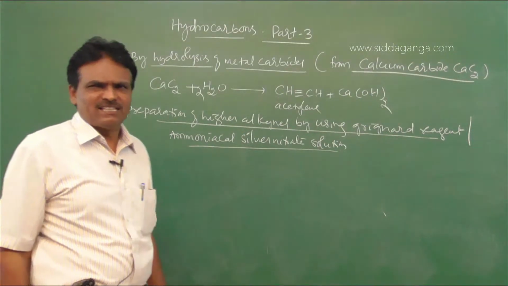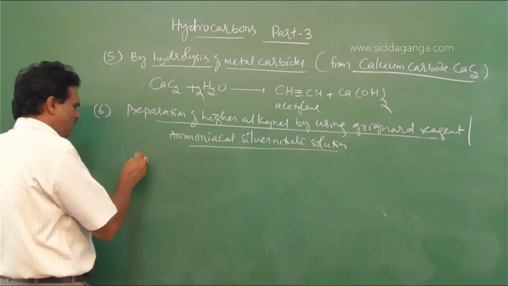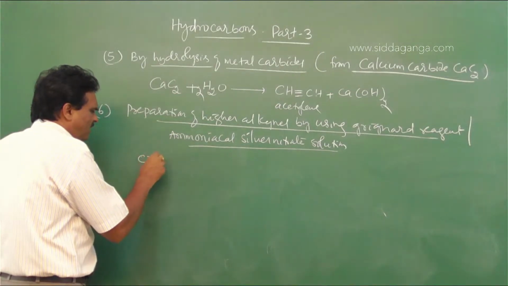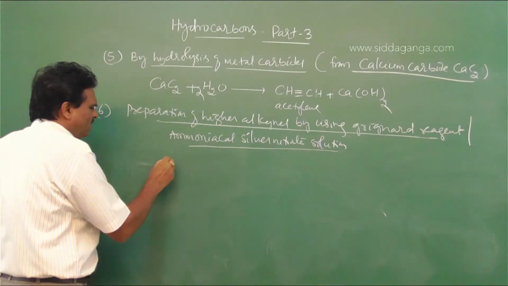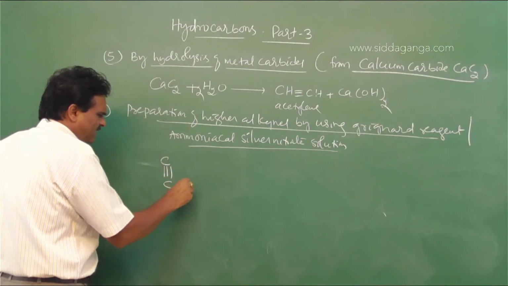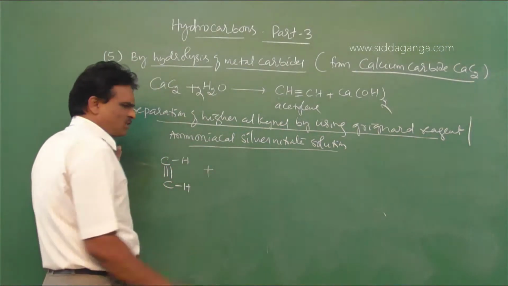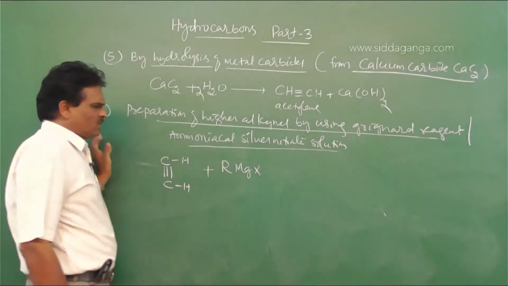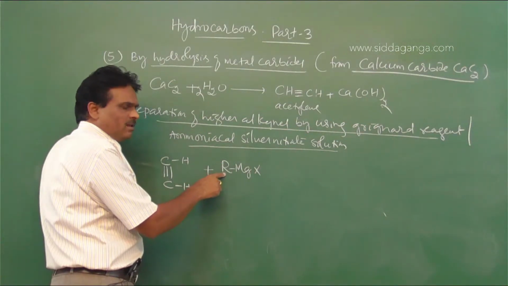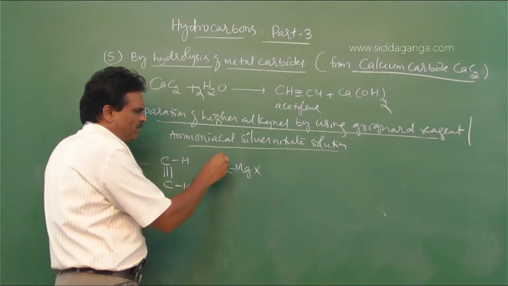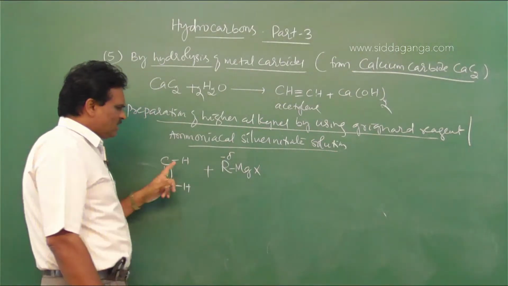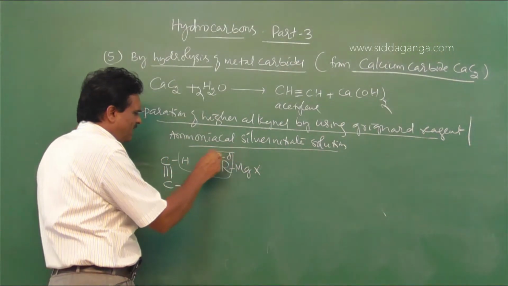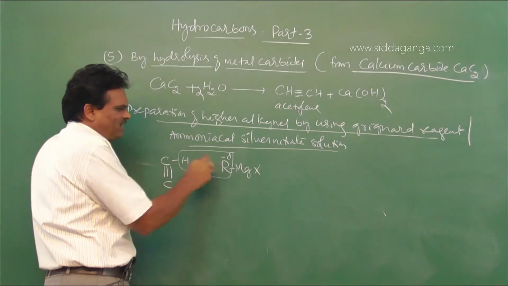So Grignard reagent, look here. C triple bond CH, which reacts with Grignard reagent, RMgX. The Grignard reagent contains a polar carbon-metal bond and has nucleophilic character, and in alkynes this is an acidic hydrogen, so R and H are eliminated as RH.